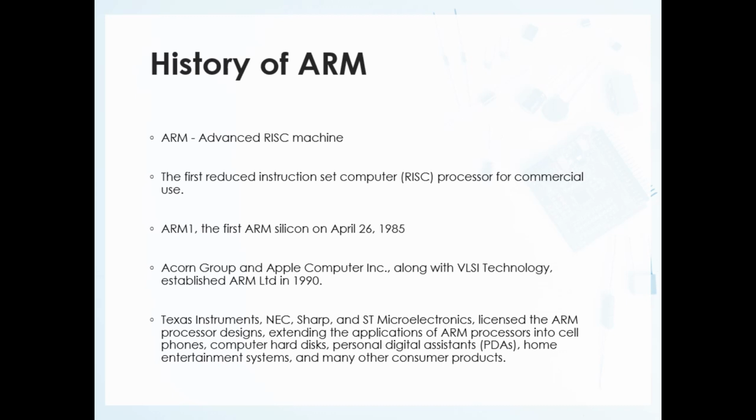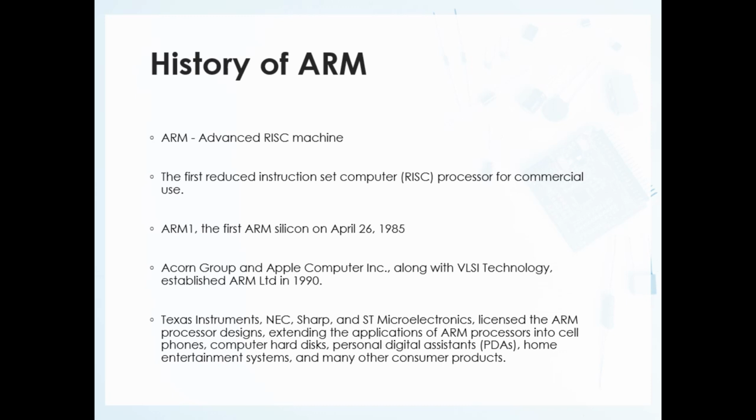Acorn Computers Limited was the company that developed the first ARM processor in the year 1983, and this was part of their RISC management project. So, it was part of a research where they came up with an Advanced RISC Machine.